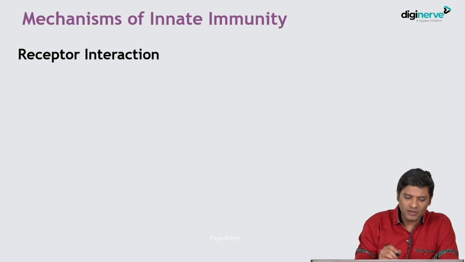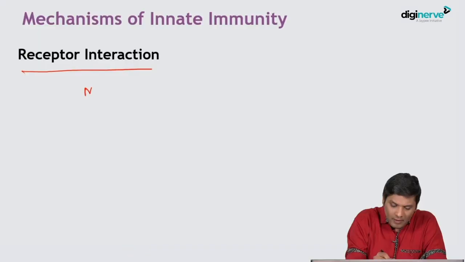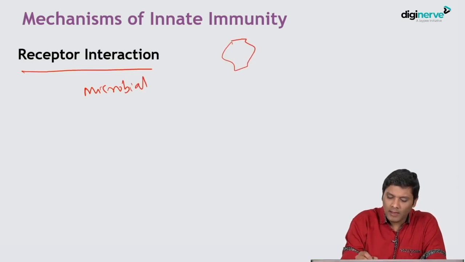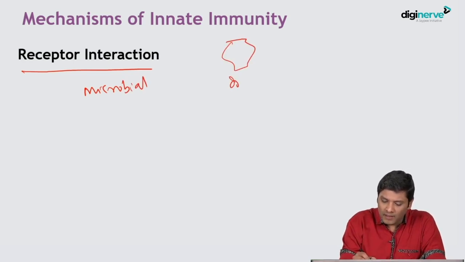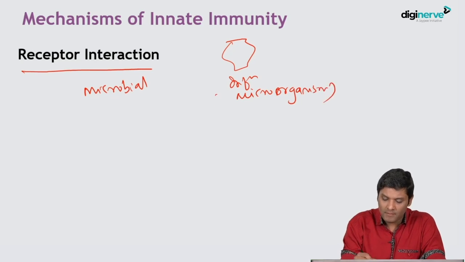So the first important thing is receptor interaction. As I told you in the previous slide, there is a particular microbial antigen. If any microorganism infects the body, it will initiate immune response.